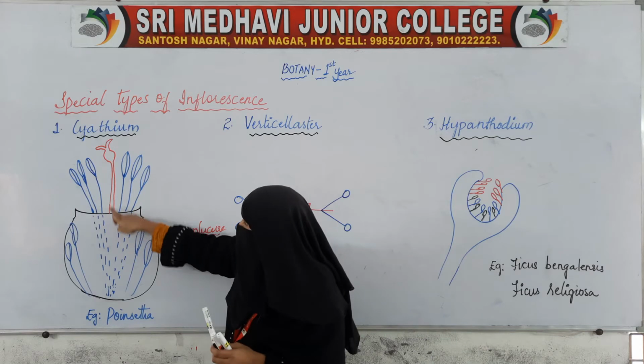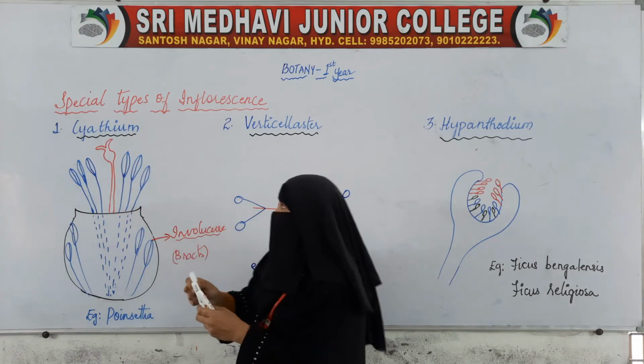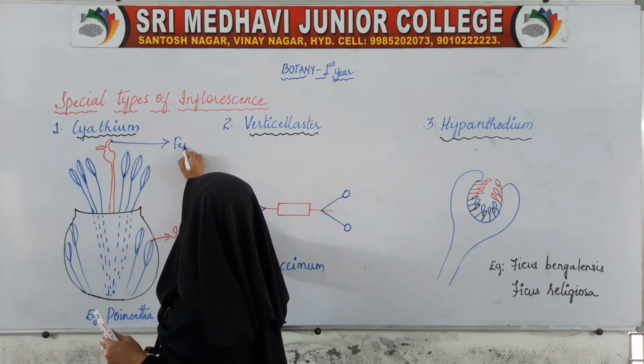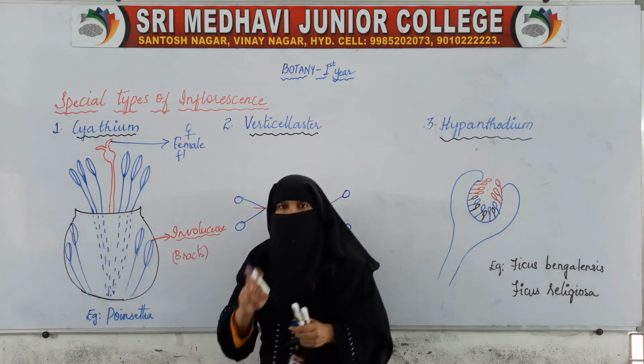You see in the middle, the red color one, this is the female flower.